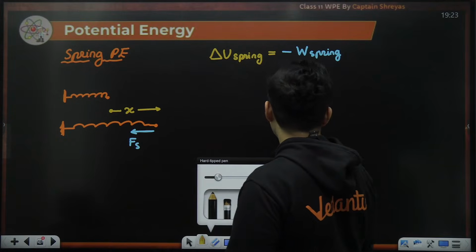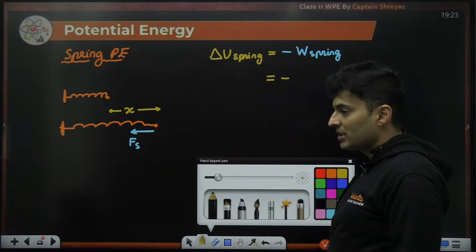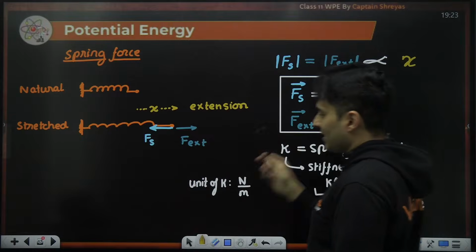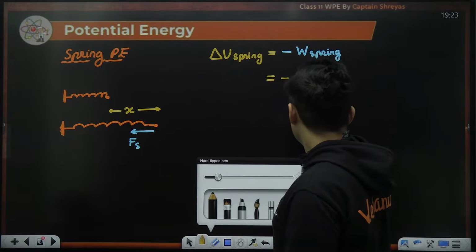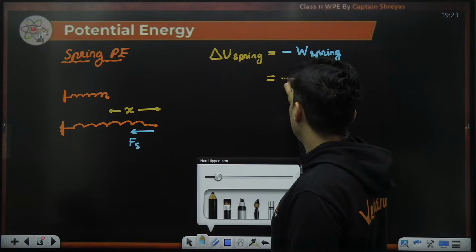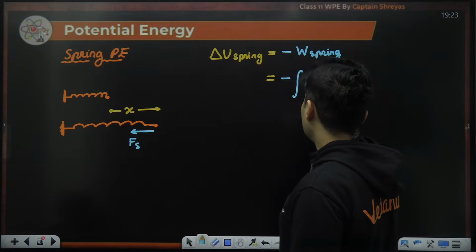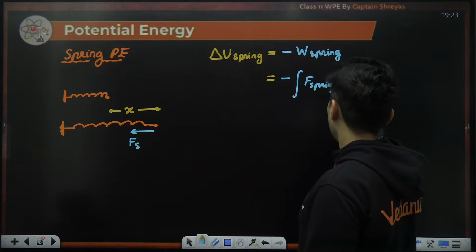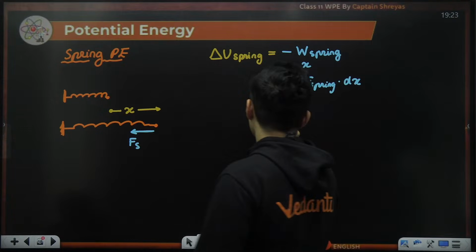Now, the work done by the spring force, there is a problem here. It is not a constant value. As you can see, it is variable. It depends on x. So it's a variable force, so I have to do integration. So it will be negative of the integration of the spring force, because the force is not constant, over small displacements from 0 to let's say x.